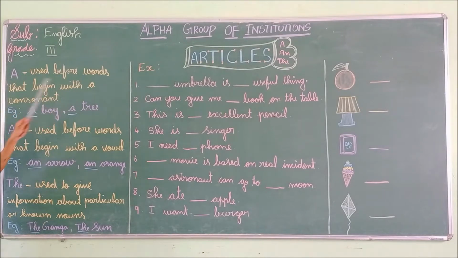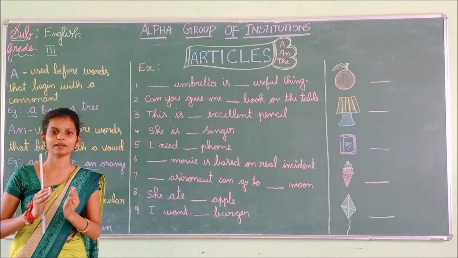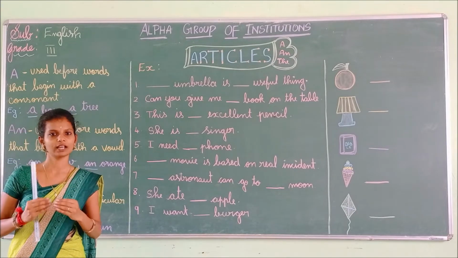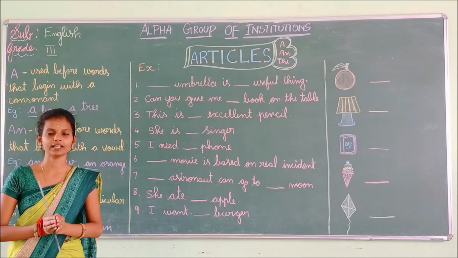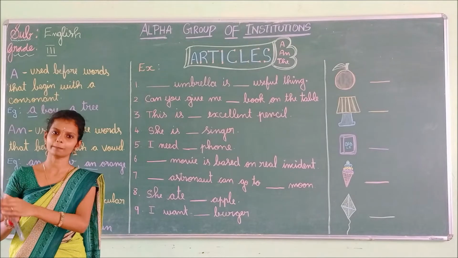A is used before words that begin with a consonant. Example: a boy, a tree. An is used before words that begin with a vowel. Example: an arrow, an orange. And the last one is the. The is used to give information about particular or known nouns. Example: the Ganga, the sun. If we are specifically mentioning something, we have to use the.